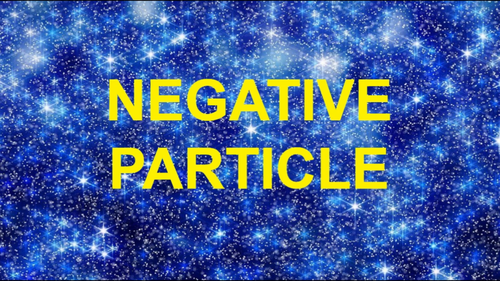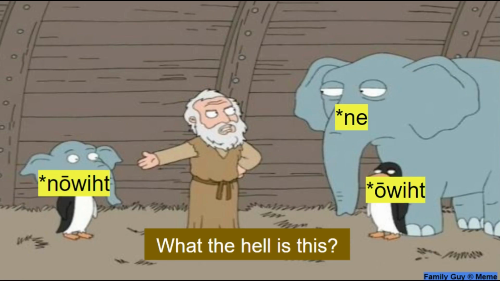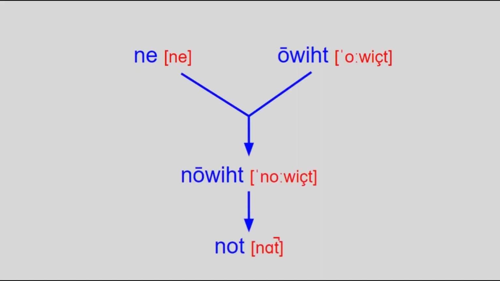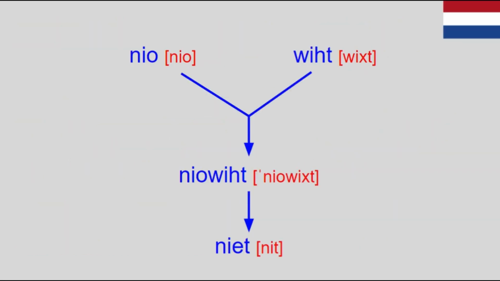There is one final thing to discuss before the end of the video, and it's the negative particle, which has changed quite a bit from Proto-Germanic. Originally, it actually looked much like it does in Slavic or Romance languages, being ne and going before the word it negated. However, practically all of the daughter languages have combined it with some other word or words to create a new negator. Take English, for example. It formed in Old English by combining ne with owiht, which meant anything, to form nowiht, which eventually shortened to just not, the current English verbal negator, which has shifted to now going after the verb, much like in every other Germanic language. The other West Germanic languages did pretty much exactly the same thing, with Dutch niet, German nicht, and Yiddish nisht.